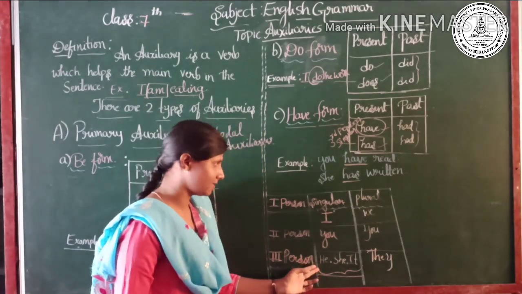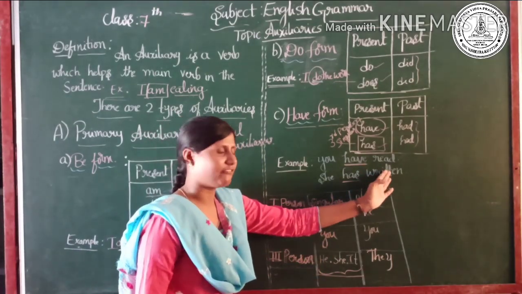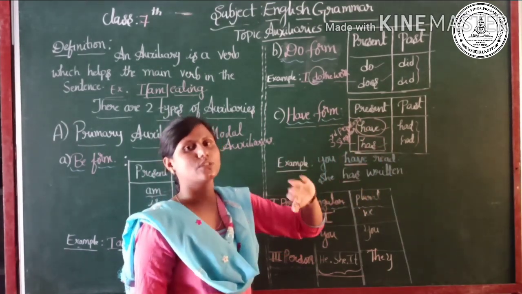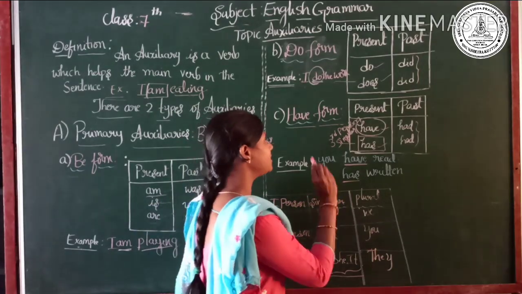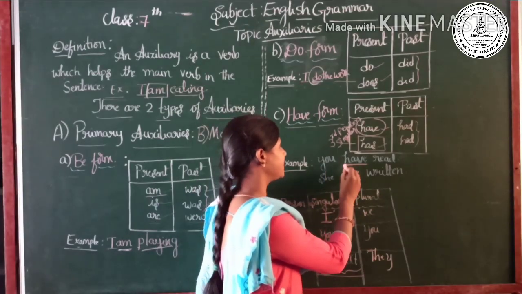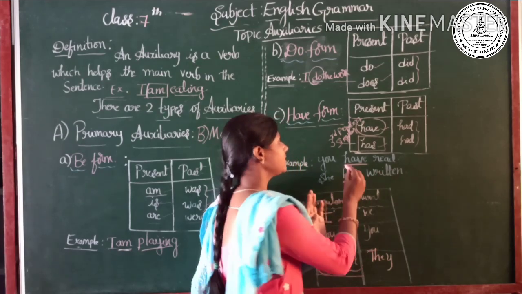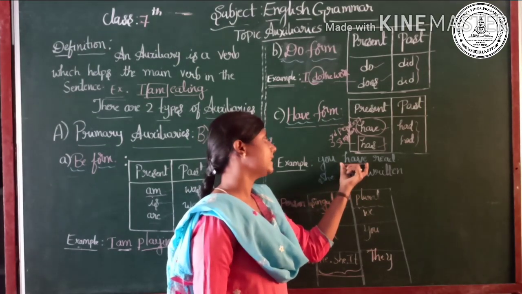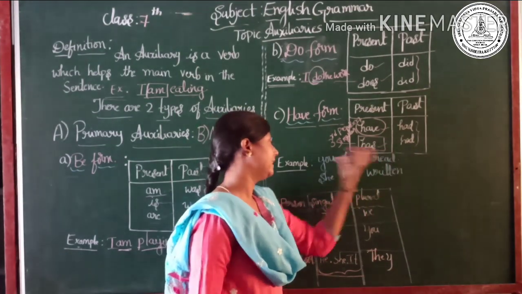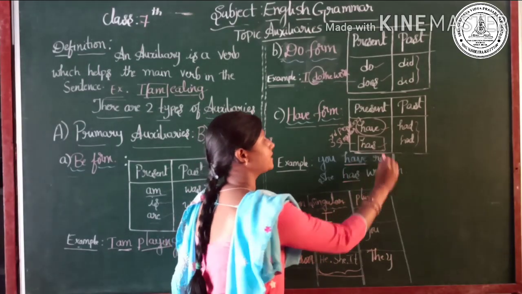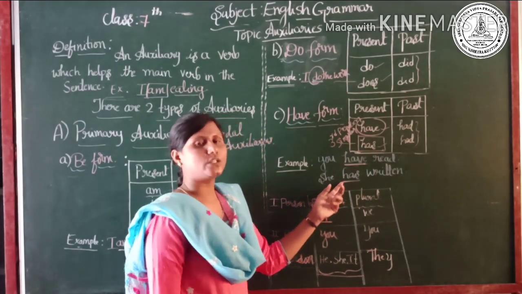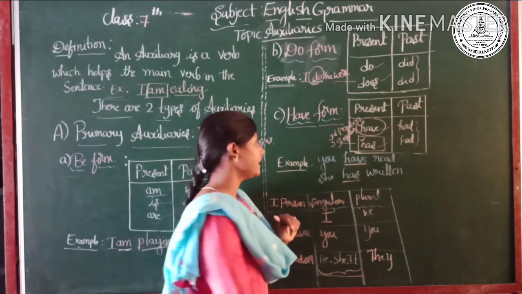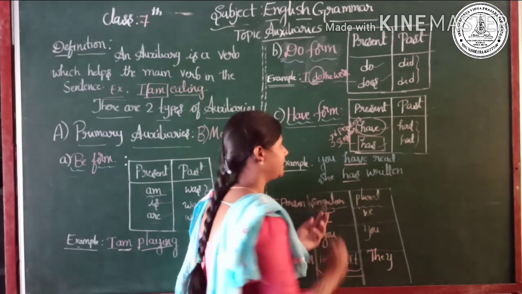See, using the persons, using the main verb which I have given, make use of all the auxiliary verbs and write a sentence for each in your own words. See, I have just given two examples here. You have read. You is a second person. So I have taken the auxiliary verb have here: you have read. Next, I am making use of the auxiliary has. As I told you before, has is used for third person singulars. That's why she has written.